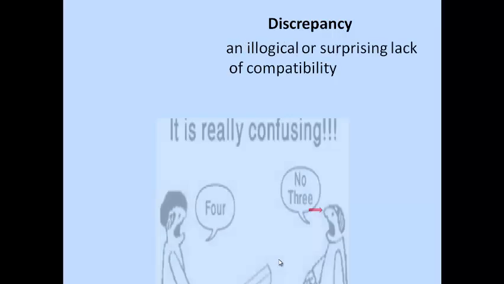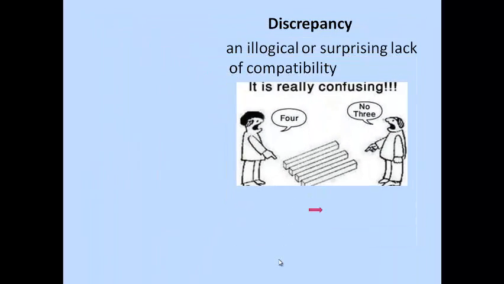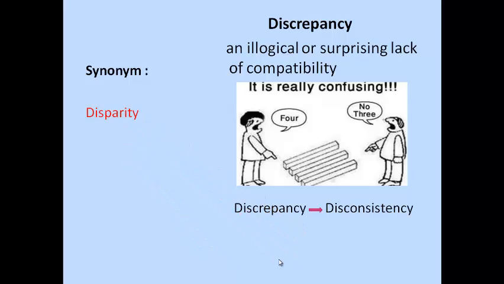Discrepancy means an illogical or surprising lack of compatibility. We can memorize this word by this picture. This picture shows some confusion. One says 4. No. Other people say no, 3. So now let's see some synonyms of discrepancy: disparity, difference, inconsistency, incompatibility.